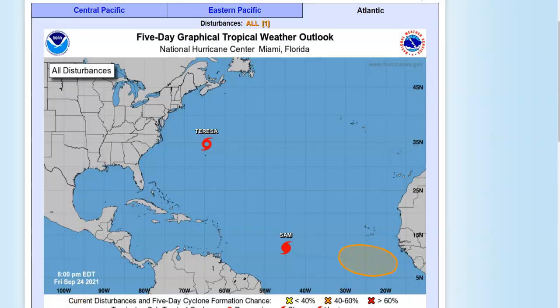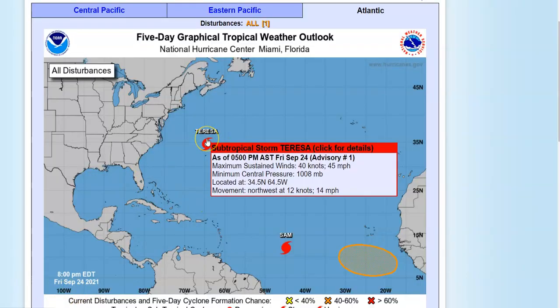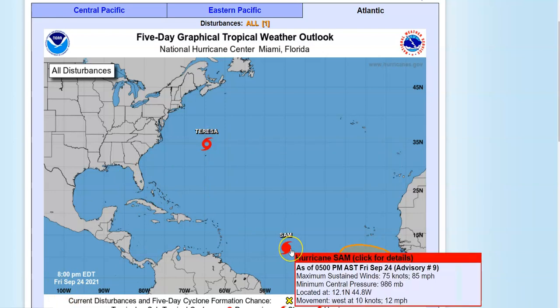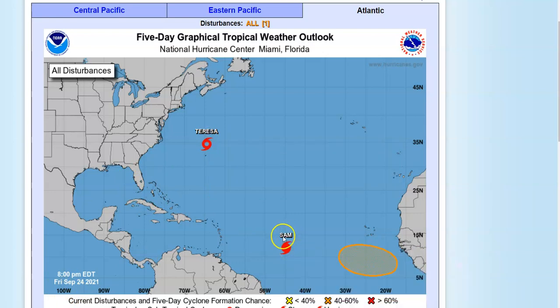So friends, here you can see that the tropical storm Teresa is here and Hurricane Sam is here, which is supposed to remain in this area, which could have hardly any impact. But here I find that this area could see a sharp decrease in natural gas demand, but the changing weather from cooler to warmer could propel the demand.